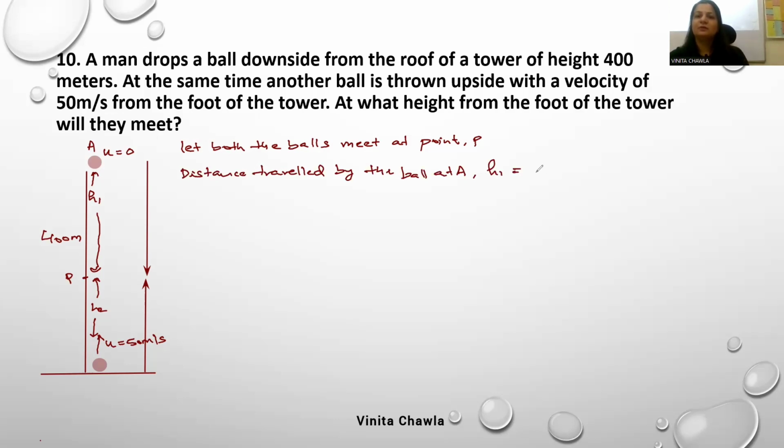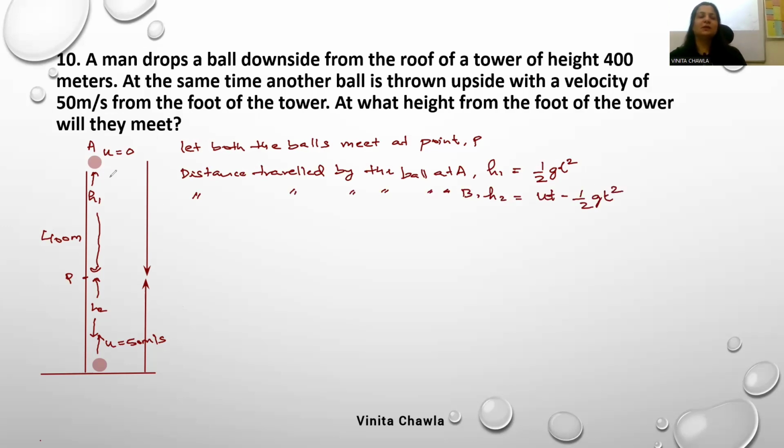So we can write half gt square. And distance traveled by the ball at B is h2, and here we'll consider initial velocity, and it is going against gravity, so it's ut minus half gt square.